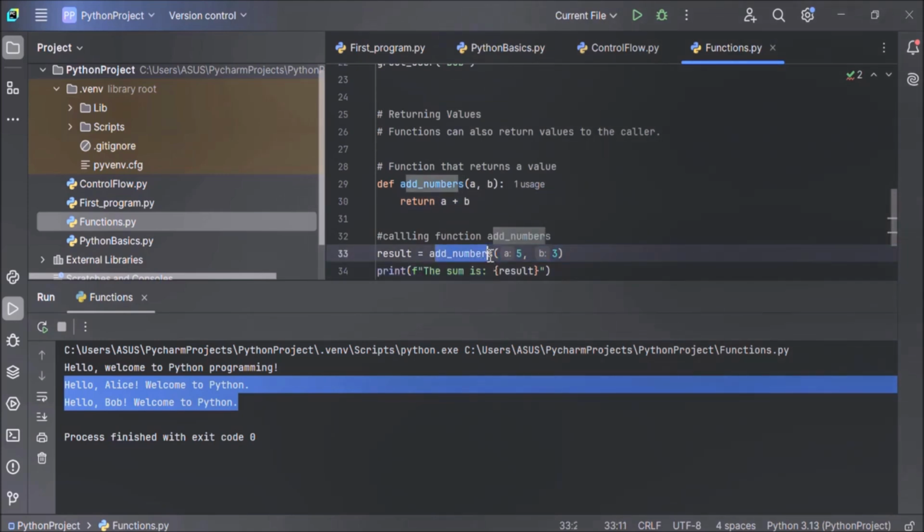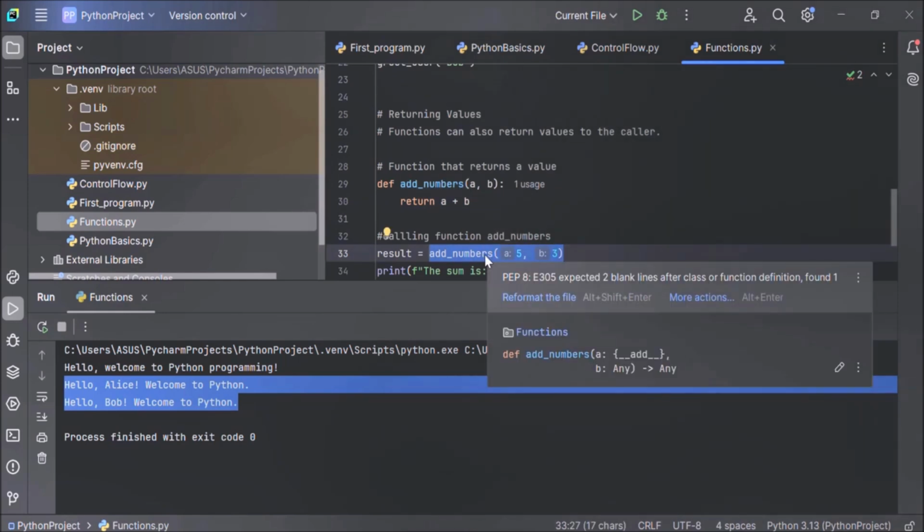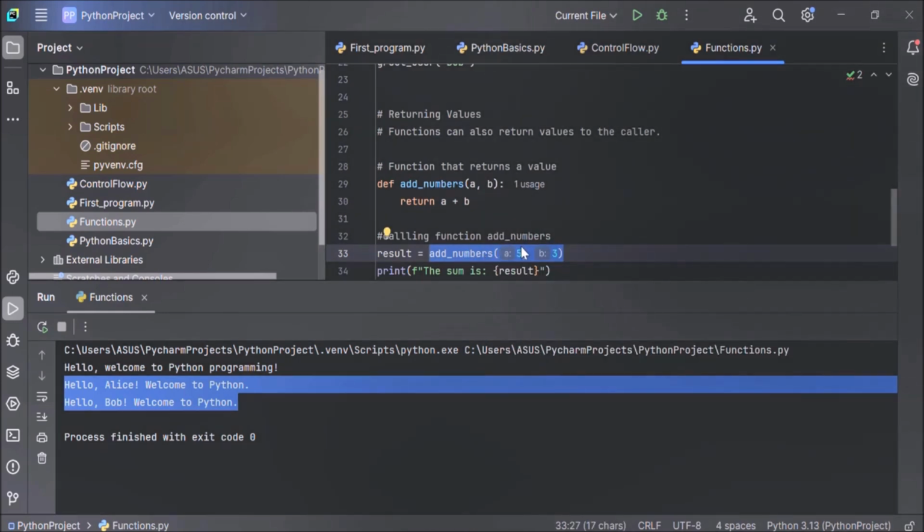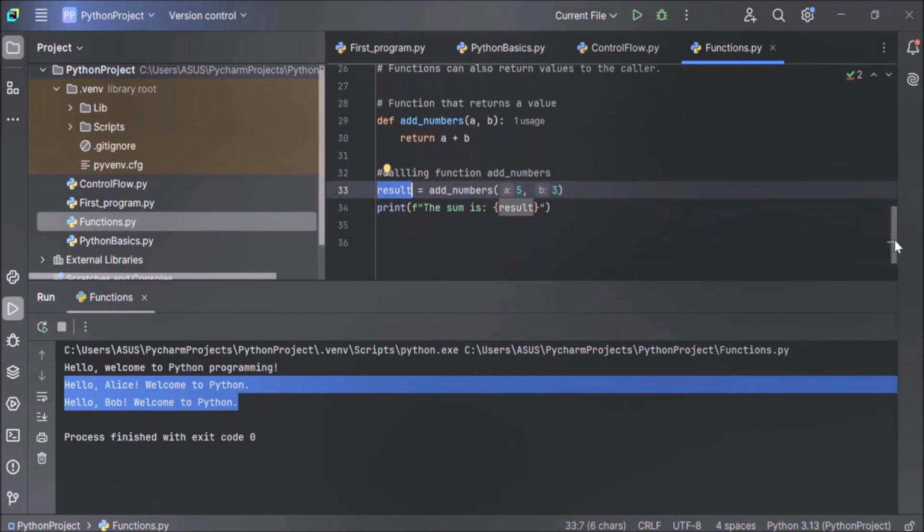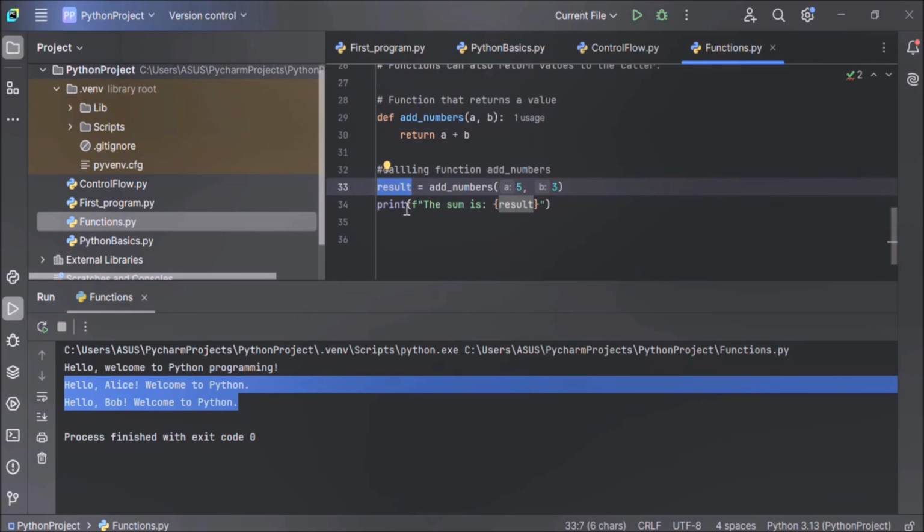This is where the function was called. So this result of a plus b is sent to this calling function, which stores the sum, that is 5 plus 3 is 8. 8 is stored in this result variable, and this result variable is printed here in a formatted string.